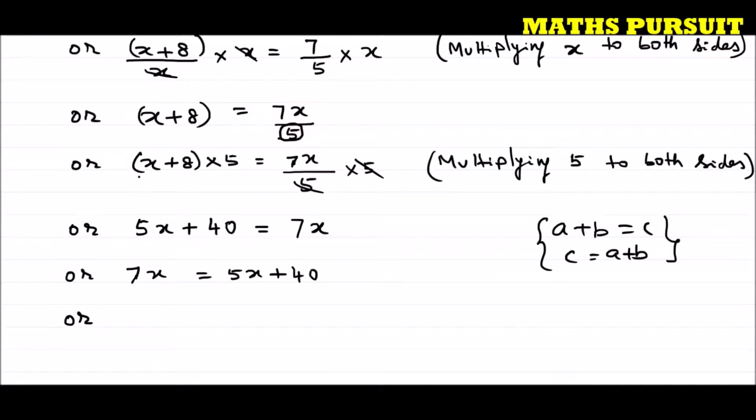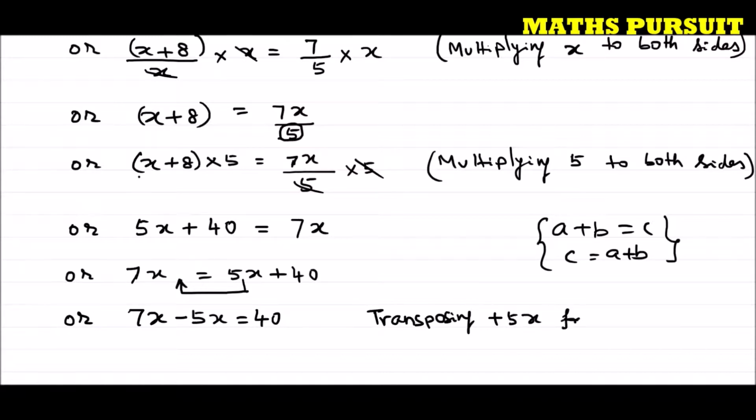Or I can write 7x minus 5x is equal to 40. So what I am doing here? Just moving this 5x to the left side of the equation. That means transposing plus 5x from right hand side to left hand side.